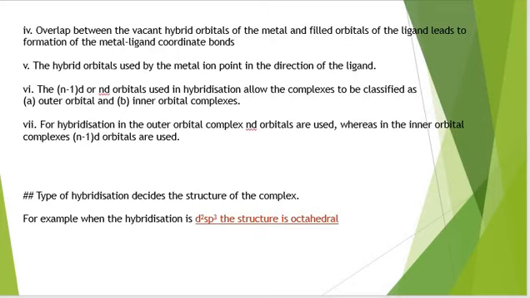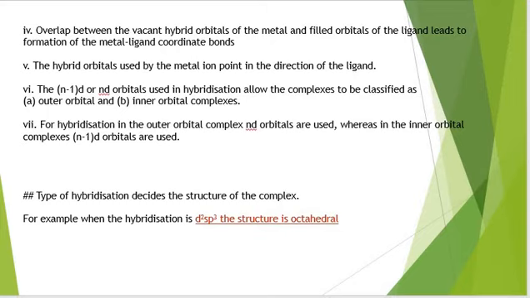In outer orbital complex nd orbitals are used for hybridization, whereas in the inner orbital complexes n-1 d orbitals are used. Types of hybridization decide the structure of complex. For example, if the type of hybridization is d2sp3, so the structure would be octahedral.